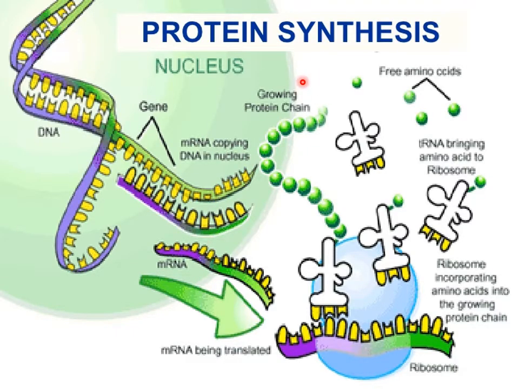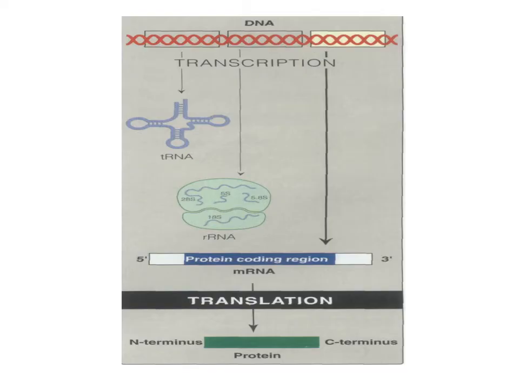Now this is protein synthesis. What we have seen is that messenger RNA is formed. This messenger RNA in the ribosome is in the form of codons. There comes a special transfer RNA with an amino acid. These transfer RNAs come one by one in front of their codons, which are coded on the messenger RNA, and in this way the polypeptide chain of protein is synthesized. In this way the process of protein synthesis takes place.